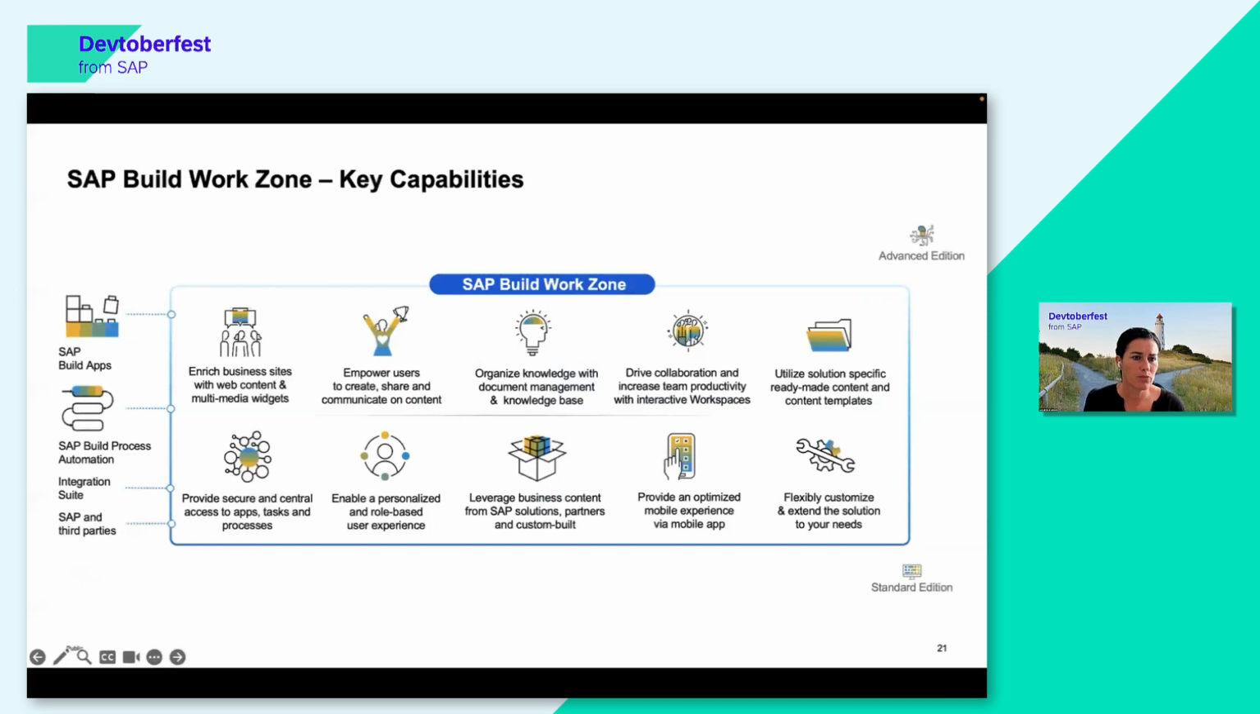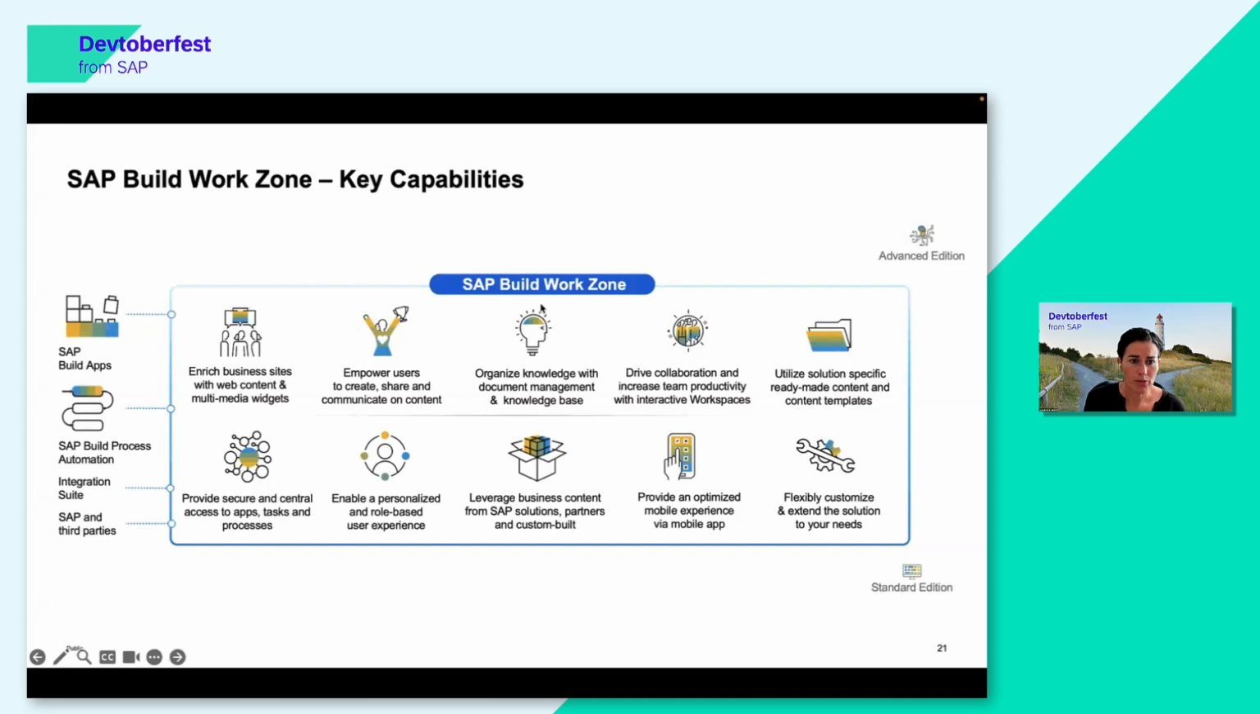When we look at what Build Workzone actually offers, here we see on the left the connections, Build Apps, I said it before. You can trigger your application. You can have this integration card that is exposed in your workspace, and that means in your Workzone workspace, you click on that integration card and then your application would start. You can also trigger a certain process. You could, for instance, expose a form UI on your Workzone page, and then when you start filling that in, the process is eventually triggered. There's also a connection to Integration Suite, but also to SAP and third-party content.